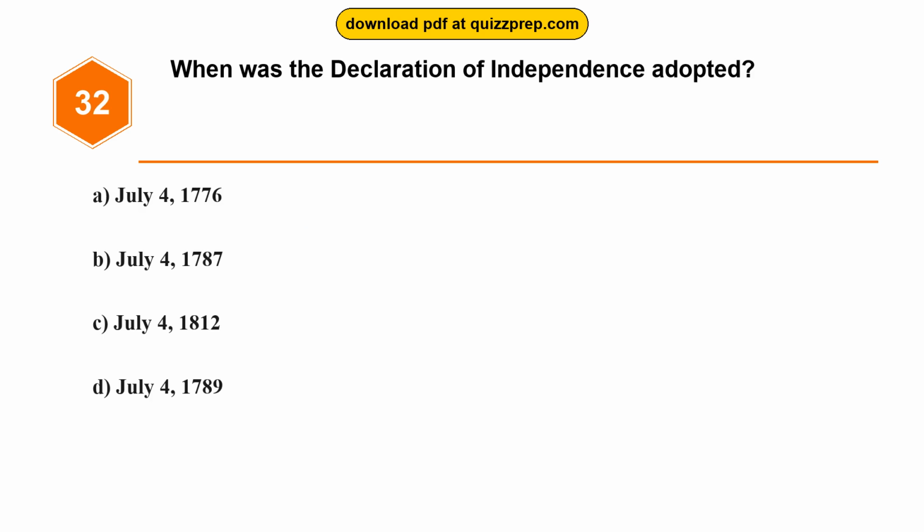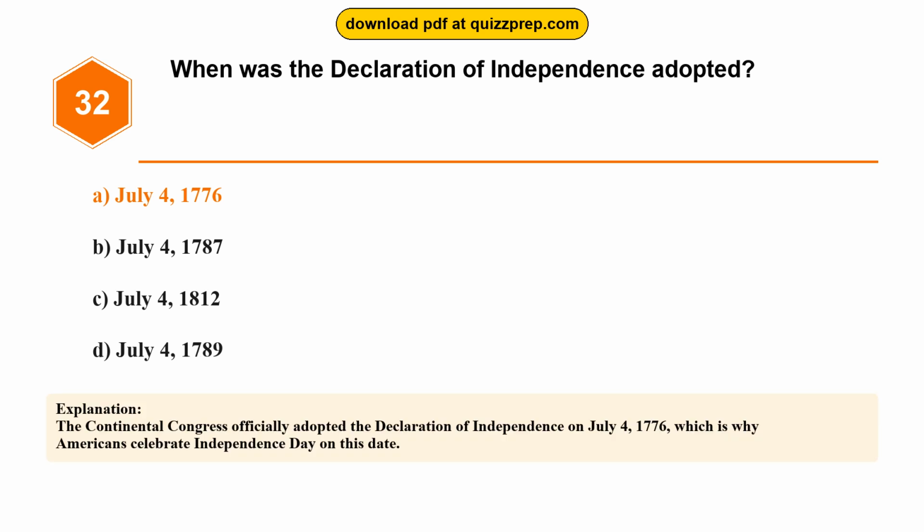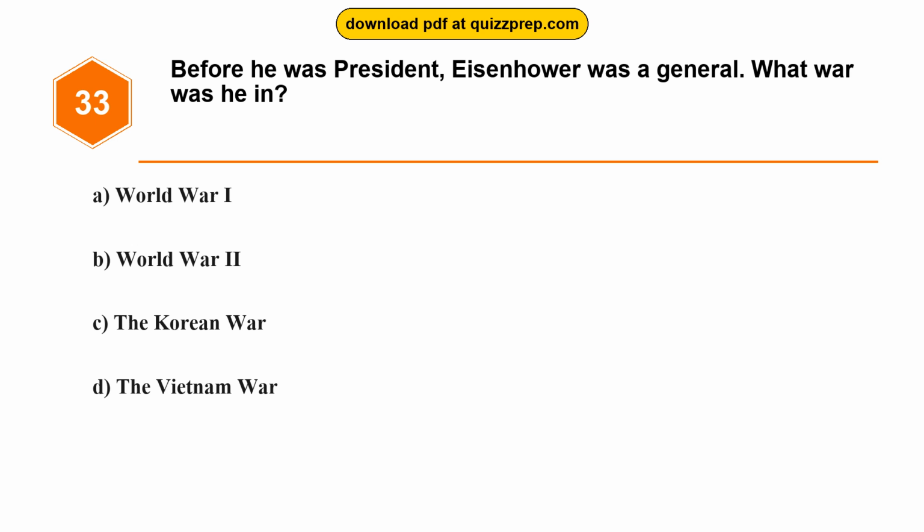Question 32. When was the Declaration of Independence adopted? Option A, July 4, 1776. Option B, July 4, 1787. Option C, July 4, 1812. Option D, July 4, 1789. The correct answer is option A, July 4, 1776. The Continental Congress officially adopted the Declaration of Independence on July 4, 1776, which is why Americans celebrate Independence Day on this date.